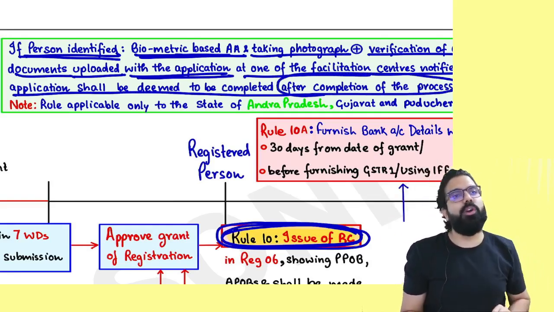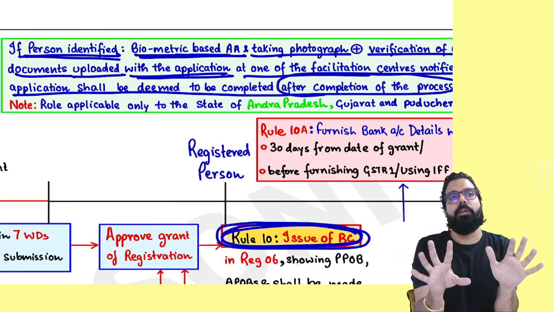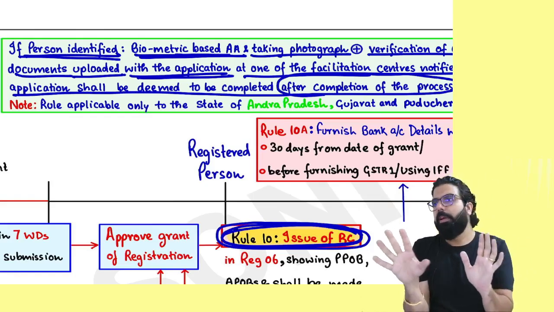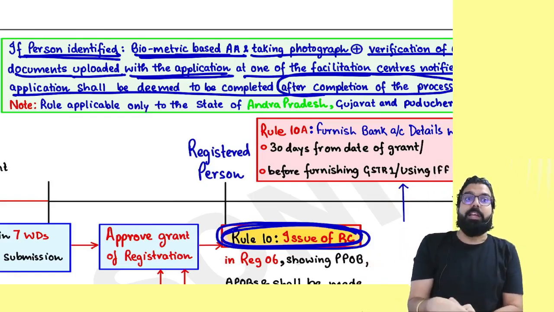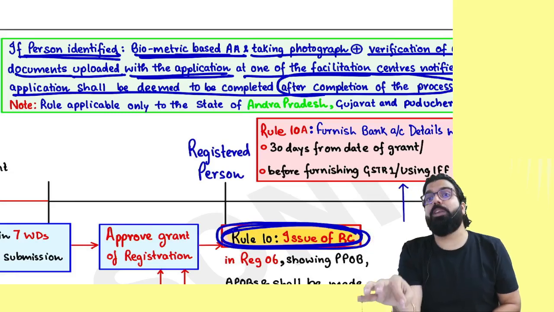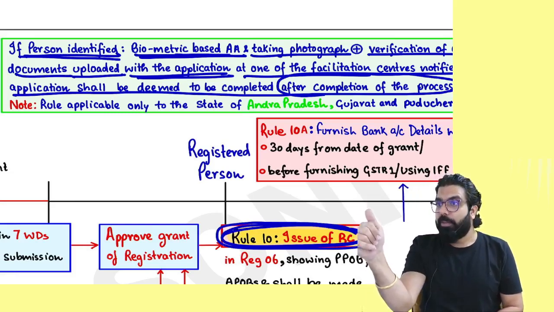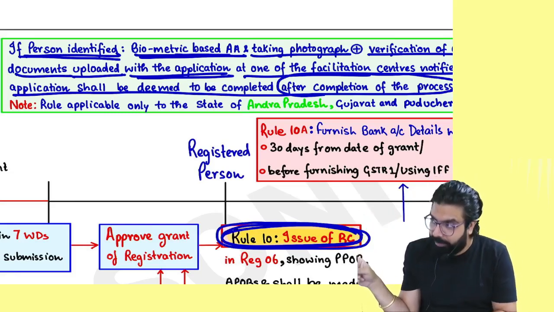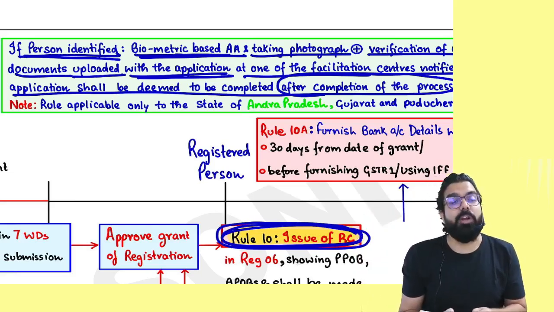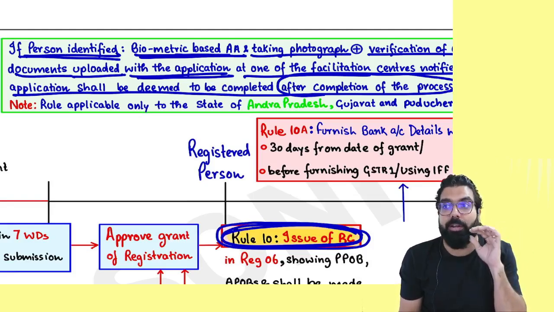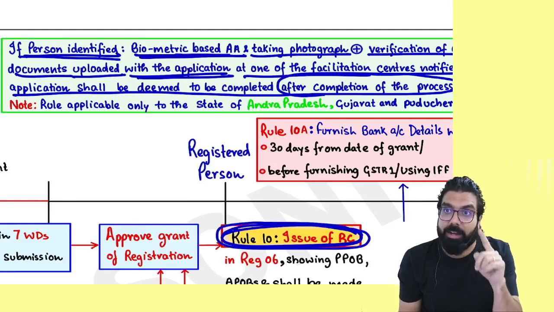Tell me one thing, if you are not being identified by the portal, then will biometric based Aadhaar authentication happen or it will not happen? It will not happen. But even after doing Aadhaar authentication, if the portal identified you, then will you be called for biometric based Aadhaar authentication? Yes. Are we clear? And your application will be deemed to be complete only after you have gone in and done the biometric based Aadhaar authentication.